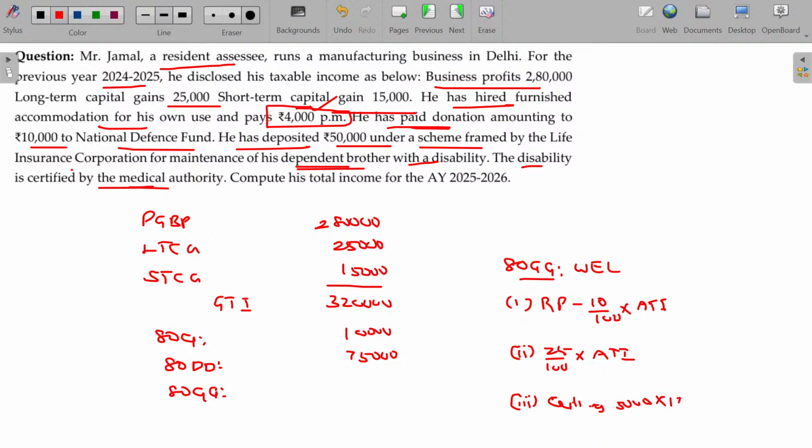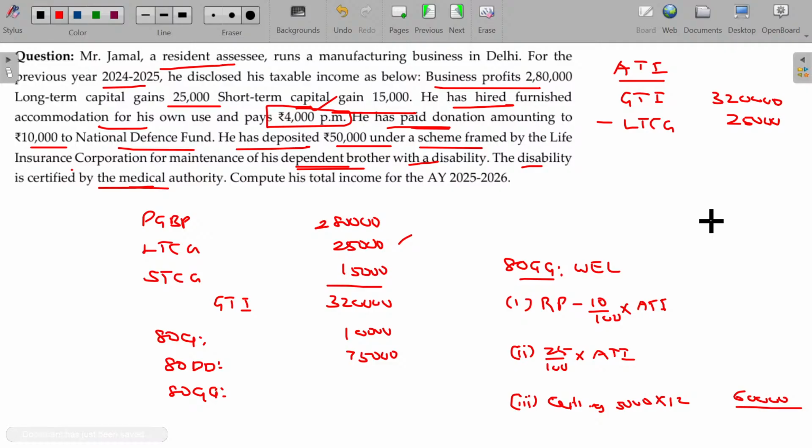5,000 into 12, 60. Now adjusted total income: from the gross total income, you have to remove what? Long term capital gain 25,000, and short term capital gain under section 111A, but here it is not stated whether it's 111A or not. If it is not 111A, you should not subtract this. And deductions, all the deductions except 80 GG. We have these two deductions, so 85,000. Okay, 10 plus 75. Come on, get me the value. 2 lakhs 10,000.